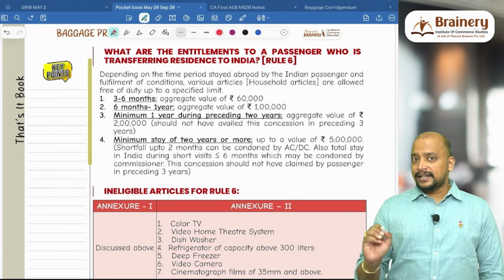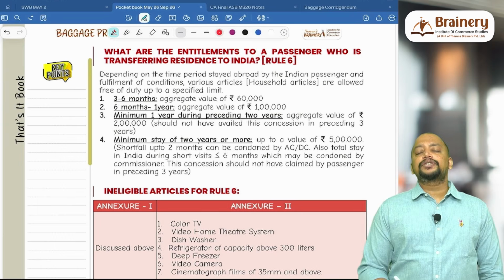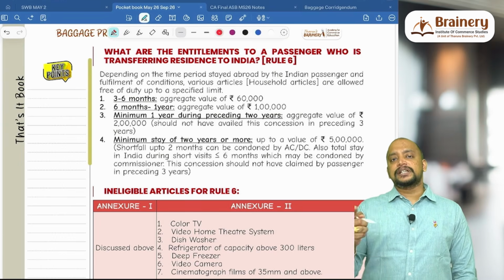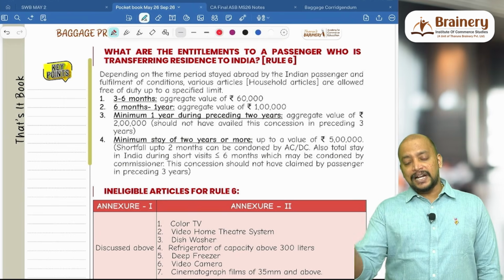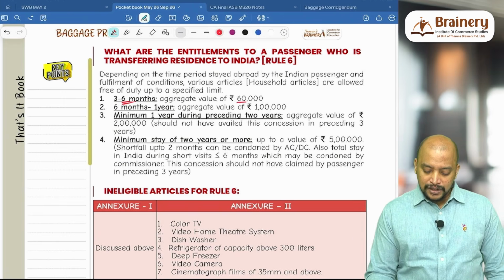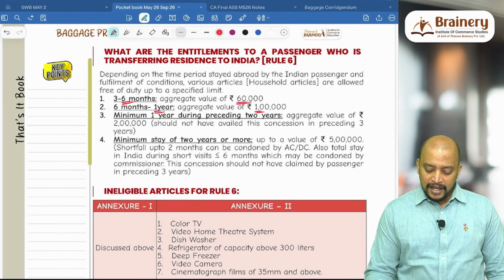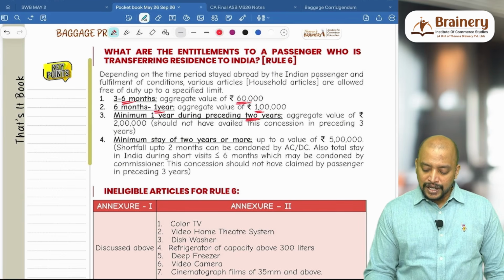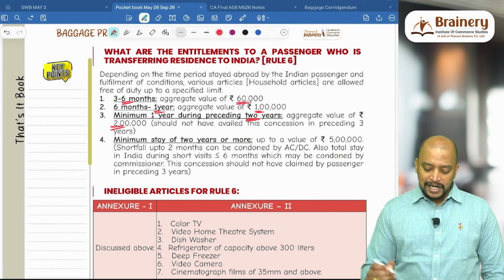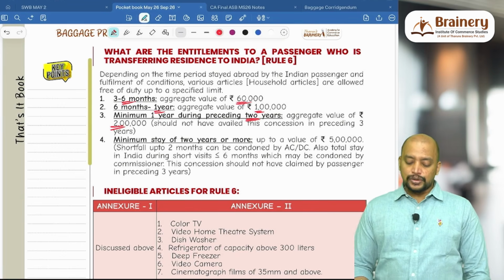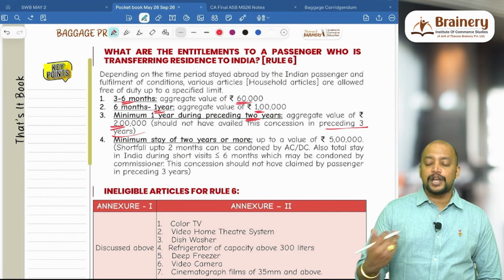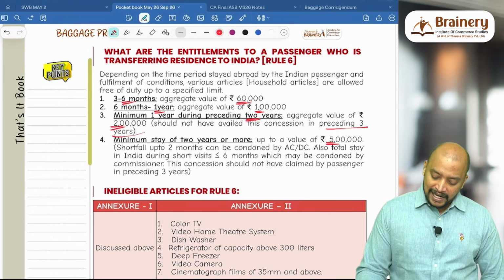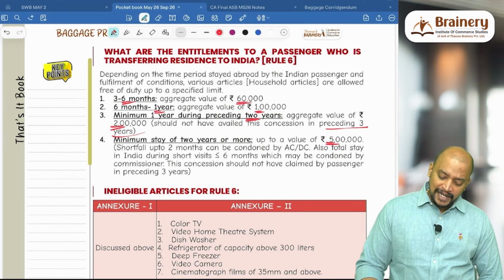And household articles are allowed here if they stay for 3 to 6 months. Remember, 3 to 6 months, 60,000. Then 6 months to 1 year, 1 lakh. So 6 months, 60,000. 1 year, 1 lakh. Minimum 1 year during the preceding 2 years, so we need to take it as 2 lakhs. But they should not avail this concession in the preceding 3 years. And suppose if it is 2 years or more, then it should be 5 lakhs, up to a value of 5 lakhs.